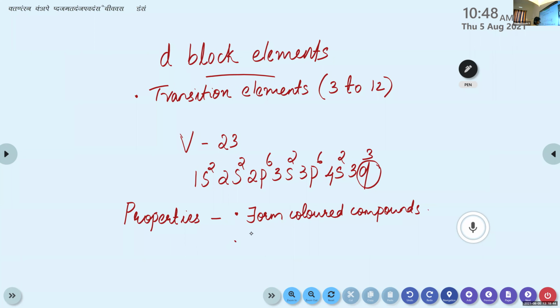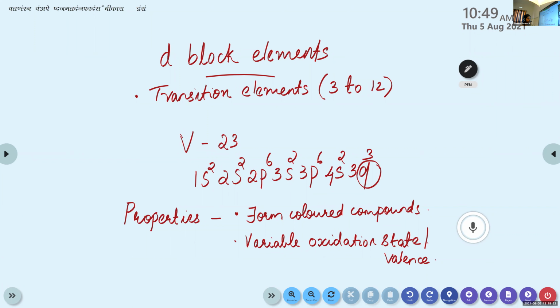Then they have variable oxidation states. What do you mean by the term oxidation state or valency? Generally, the oxidation state or valency is the number of electrons present in the outermost shell, or otherwise the number of electrons needed to complete the outermost shell.